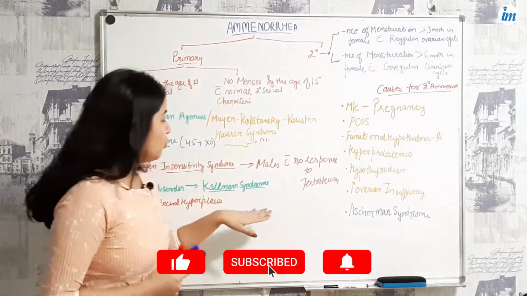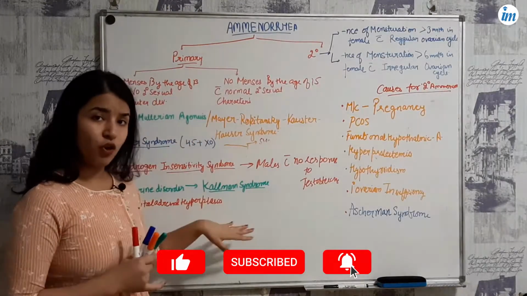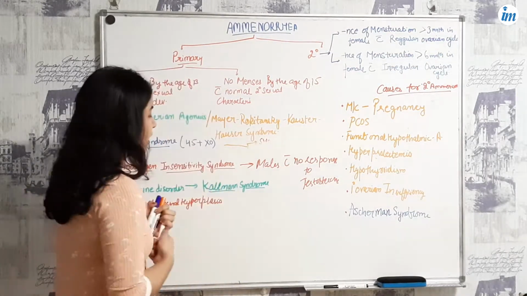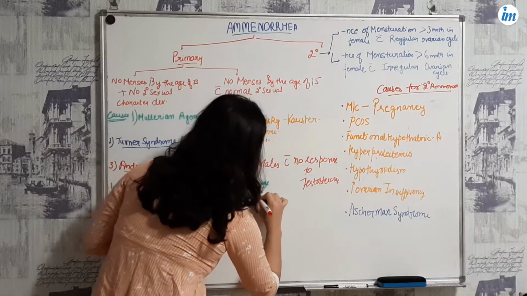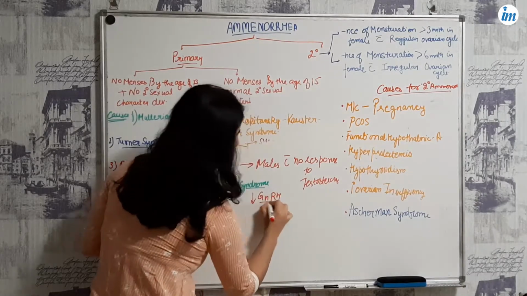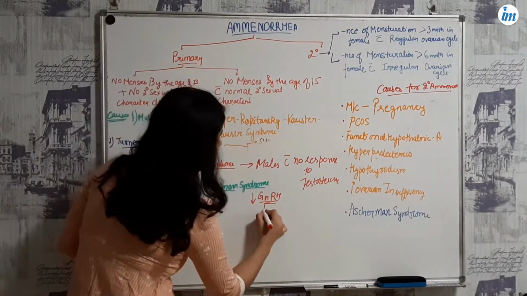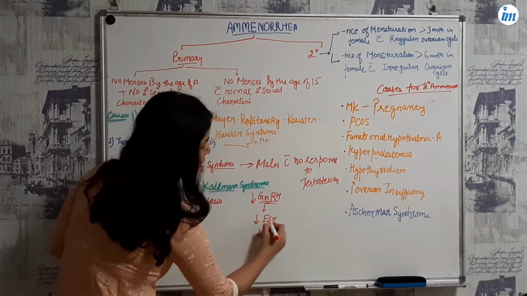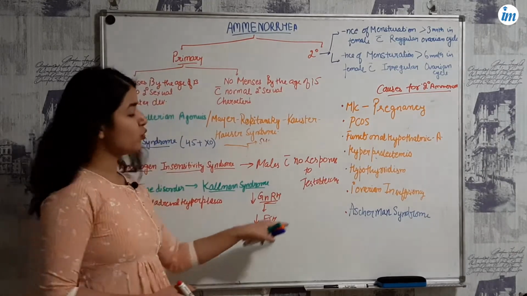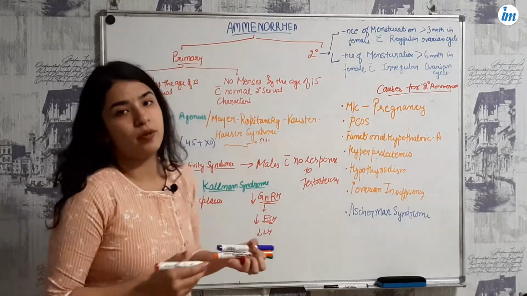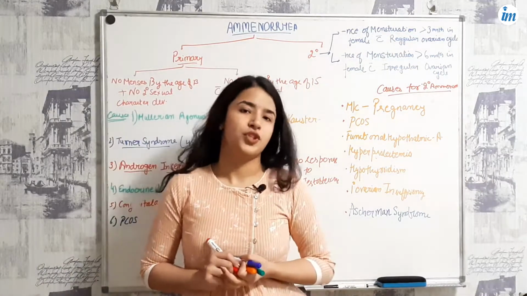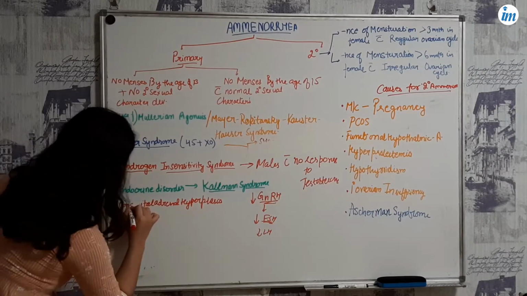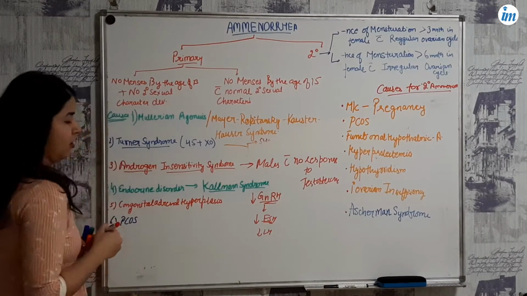Plus, if there is a deformed migration of the GnRH releasing cells, there will be less GnRH production. If there is less GnRH production, in general there is less FSH and less LH. So their secretion will be lower, no further follicle will develop, and hence there will be no menstruation at all. Now the other cause is congenital adrenal hyperplasia.